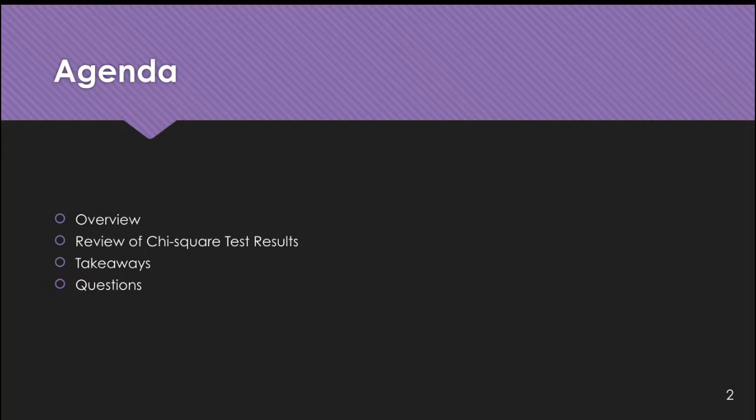The agenda for our discussion includes an overview of the data used, a review of the chi-square tests, key takeaways, and an opportunity for questions. We begin with the overview.